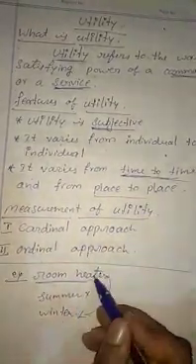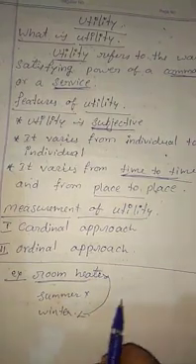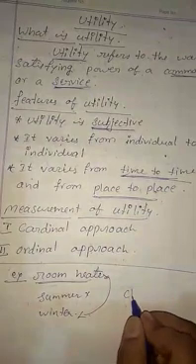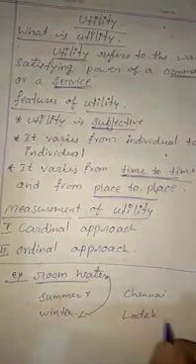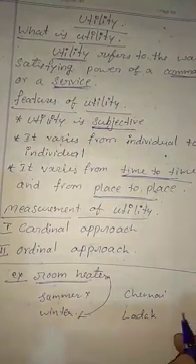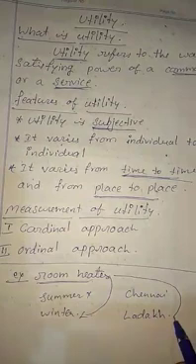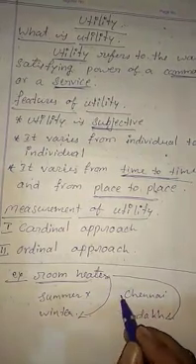One time it may have utility, another season it may not have any utility. Next, it varies from place to place also. Two place names we can take, Chennai and Ladakh. If you take the example of these 2 places, a room heater will have more utility in Ladakh than in Chennai, because the temperature is already high in Chennai.